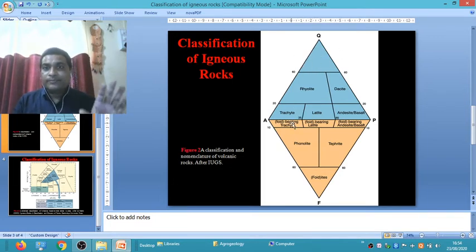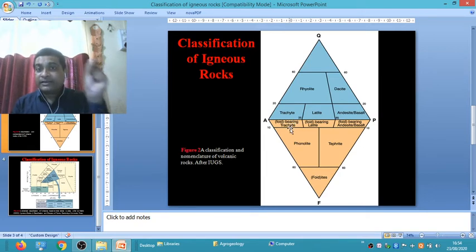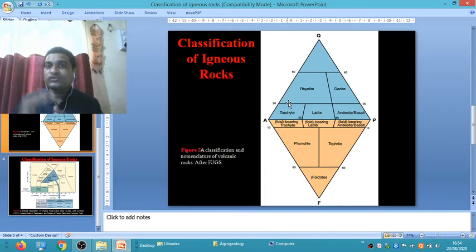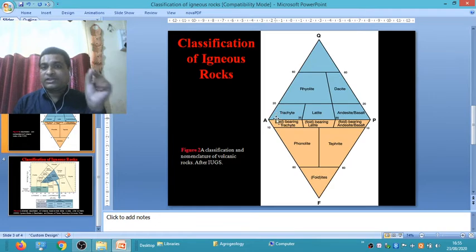Okay, but with silica percentage between 20 to 60% and 0 to 20% of alkali feldspar, it is called rhyolite.